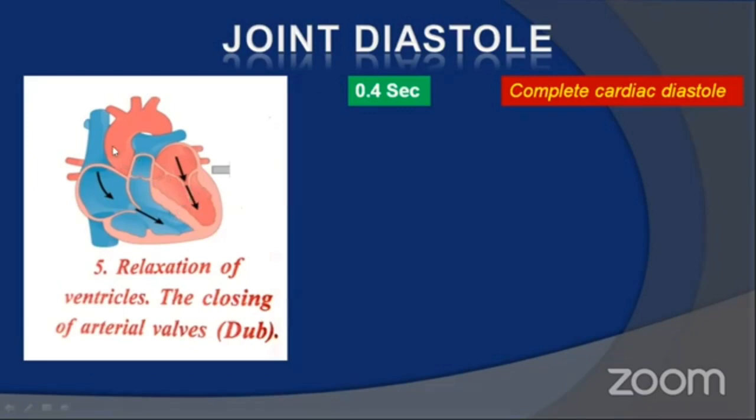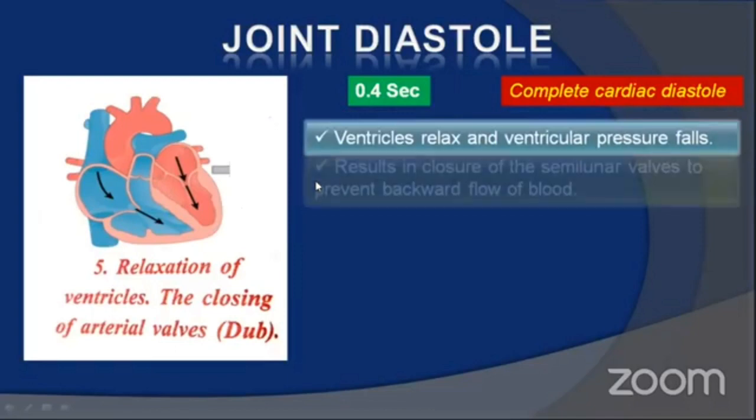Yes, very good. In the aortic arches, the blood pressure is more when compared to the ventricles. So due to the pressure gradient, again there is a chance of backward flow of blood from aortic arches back into the ventricle. To prevent that, the semilunar valves, that is pulmonary valve and aortic valve of systemic arch, get closed. So due to closure of these semilunar valves, the second heart sound is produced, and that is called dup.